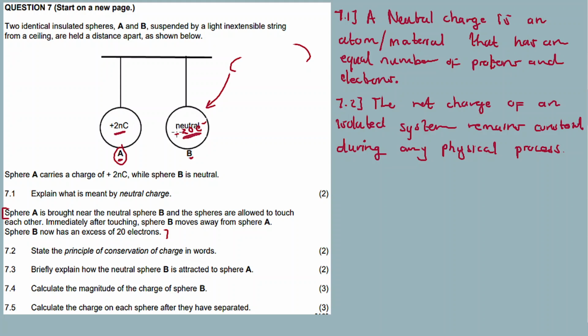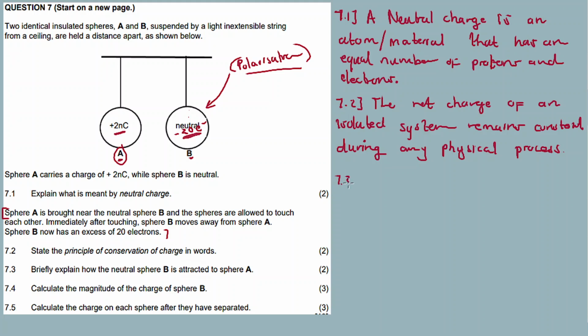Something happens after these guys have touched. Kwenzeka something called polarization. And it occurs la ku neutral charge. A polarization is a process where one side iba positive, another side ibe negative.